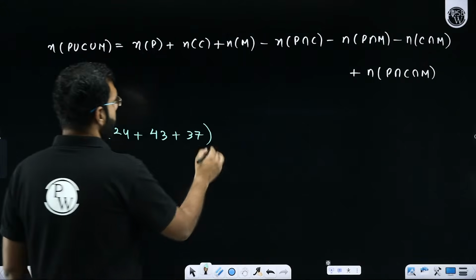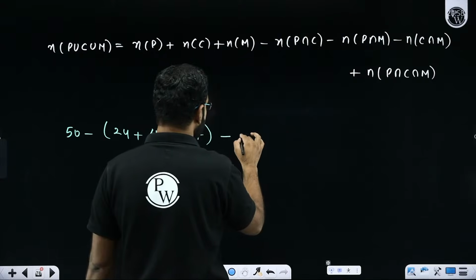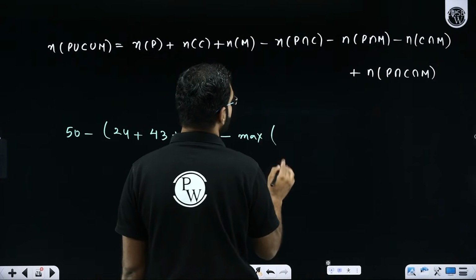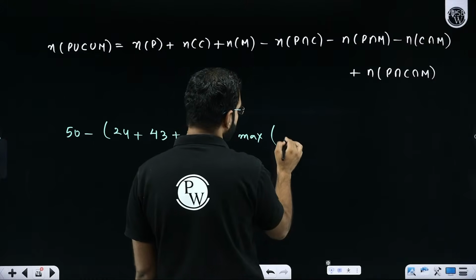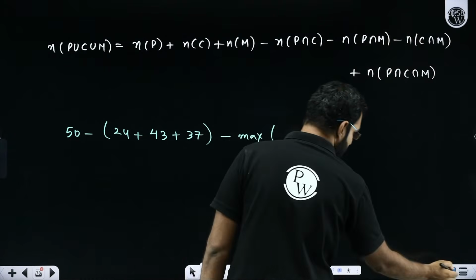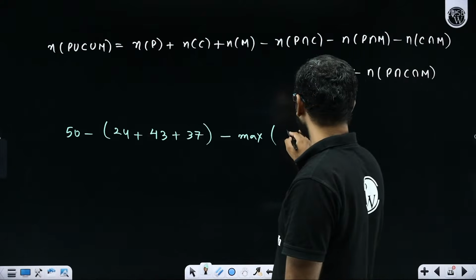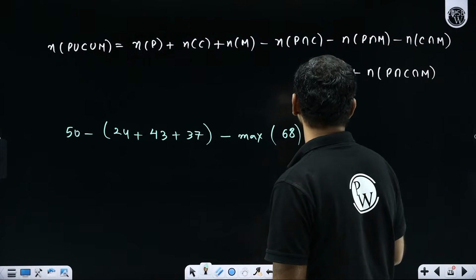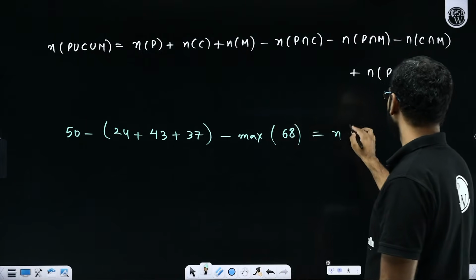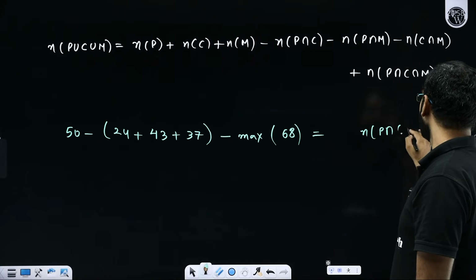Now, minus of this and this. So this is technically the maximum of the number of people who passed physics and chemistry, or physics and maths, or chemistry and maths, and that we have just worked out as 68. So this data given to us over here is 68. That is equal to the number of people who passed physics or chemistry or maths.